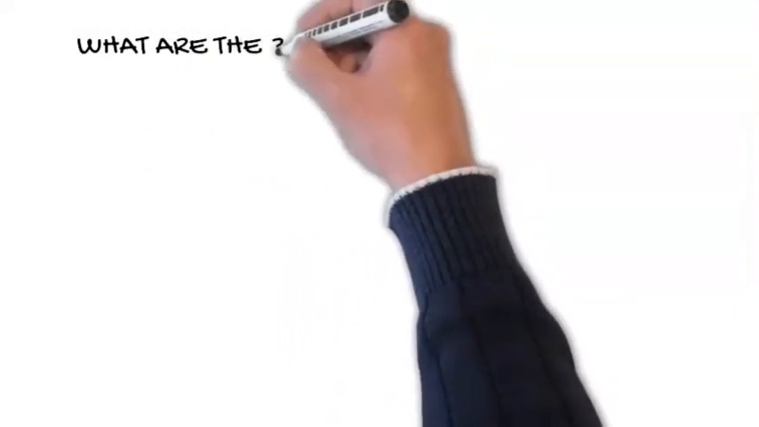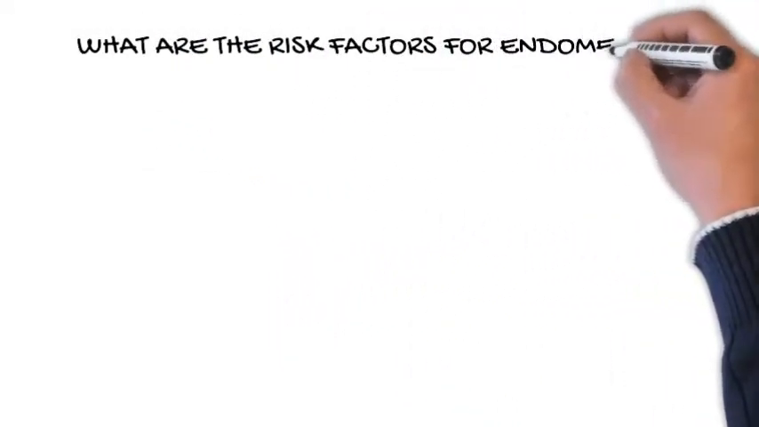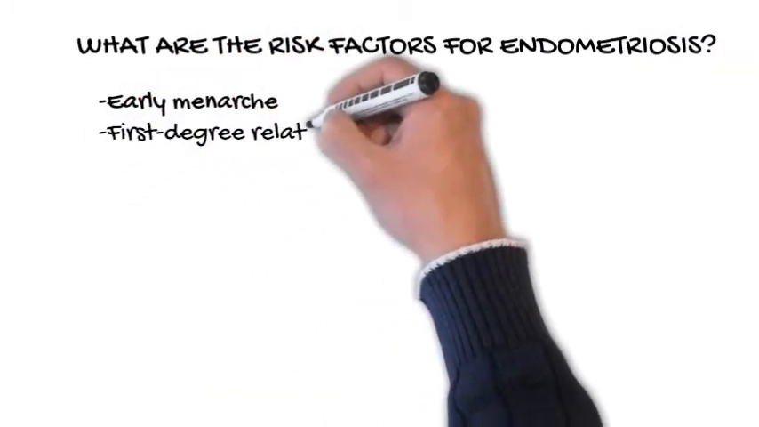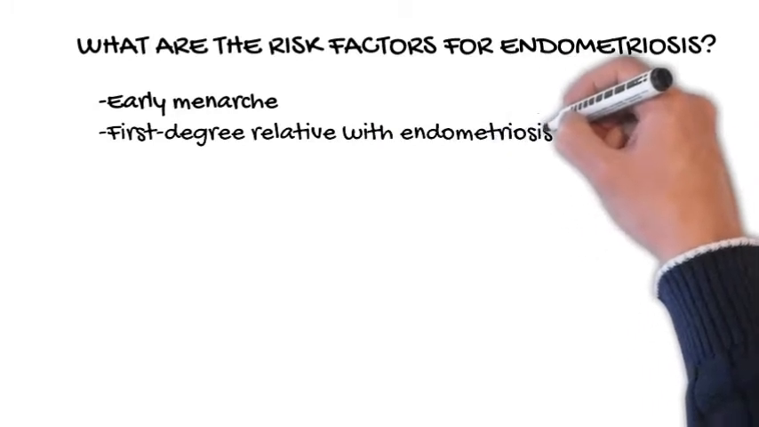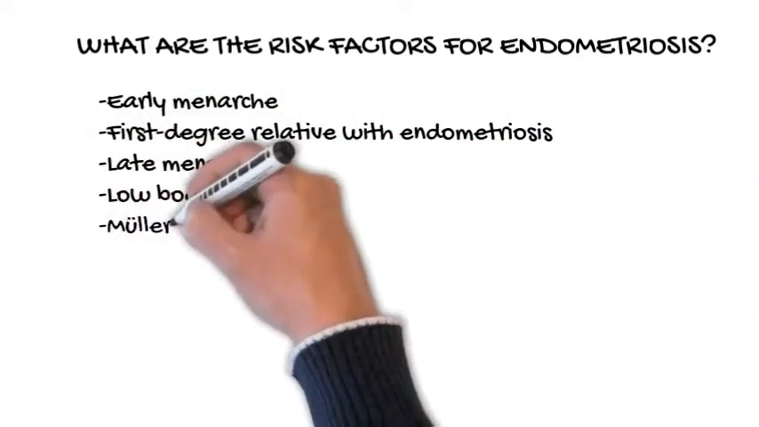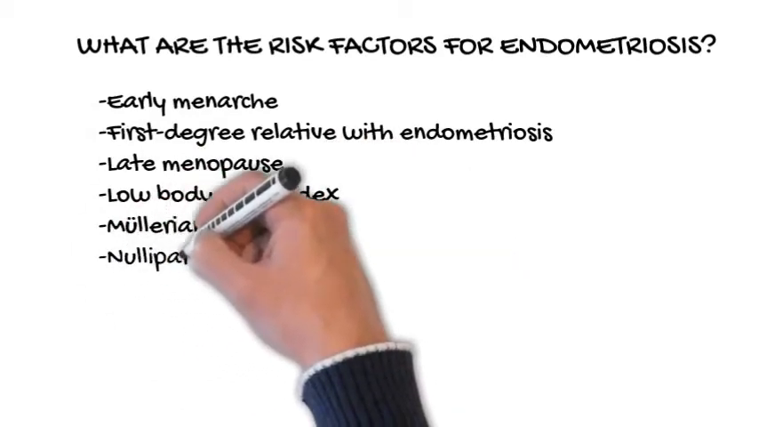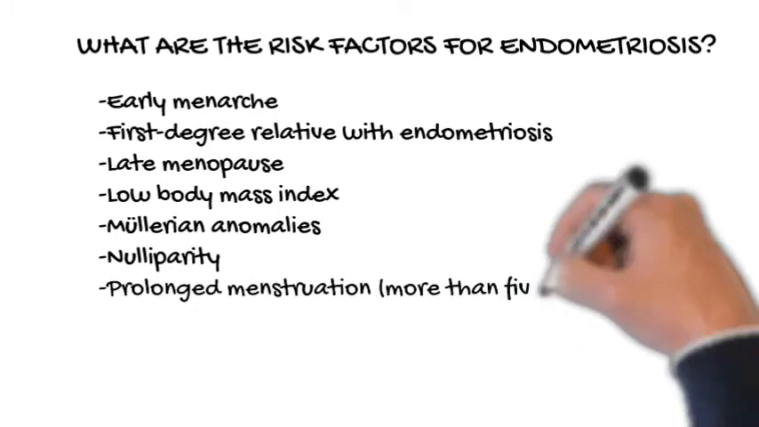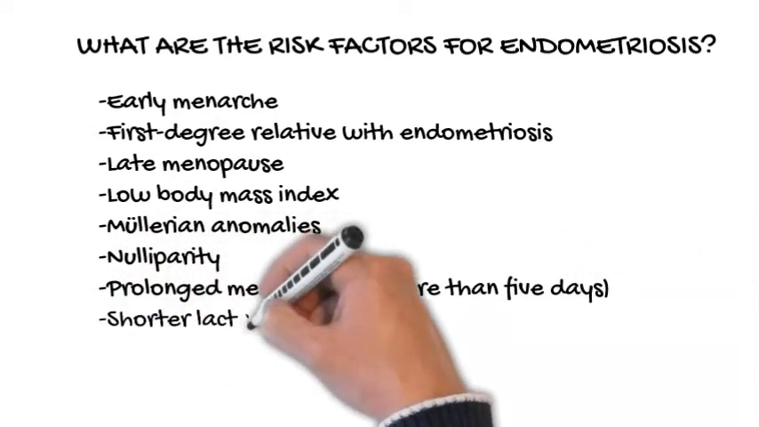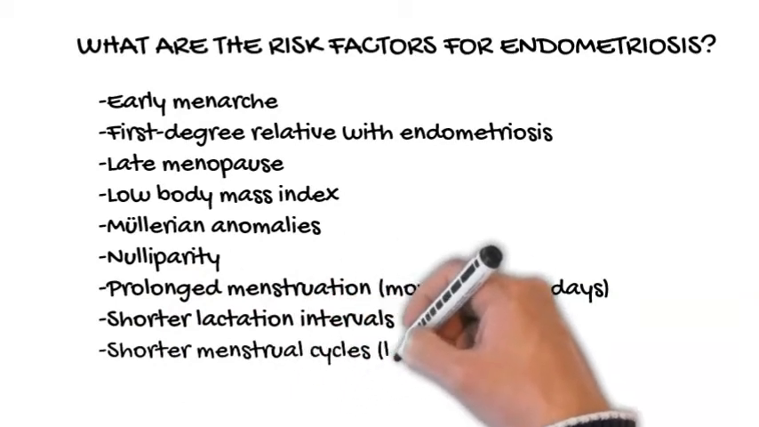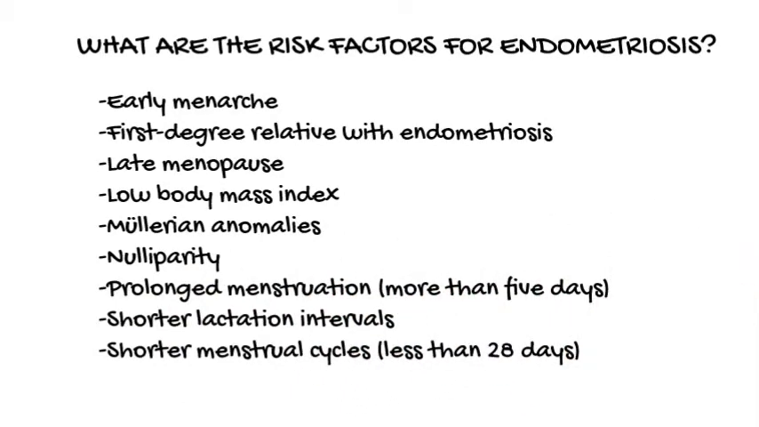What are the risk factors for endometriosis? Early menarche. First degree relative with endometriosis. Late menopause. Low body mass index. Mullerian anomalies. Nulliparity. Prolonged menstruation, more than 5 days. Shorter lactation intervals. Shorter menstrual cycles, less than 28 days.